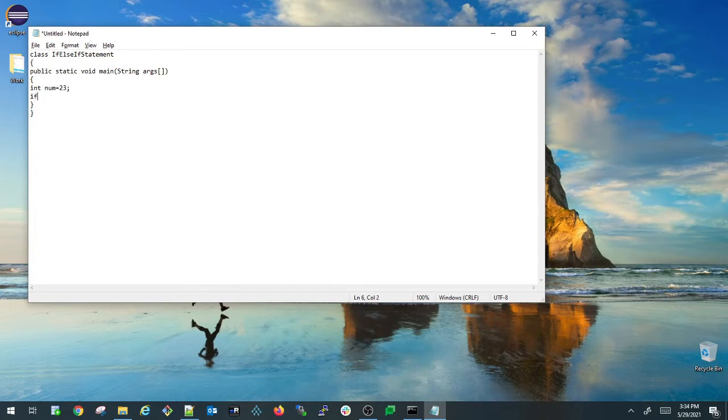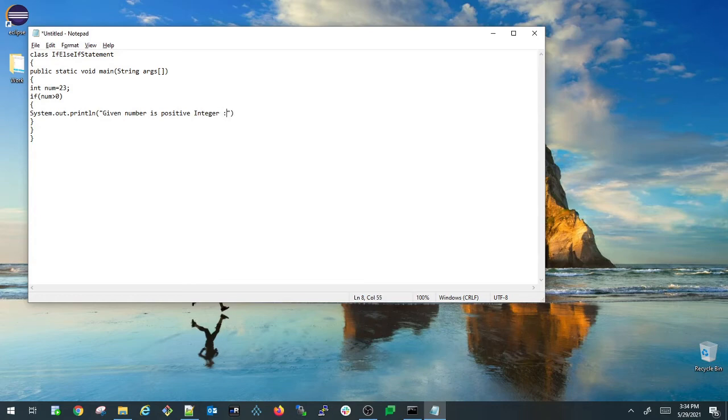So here I am writing a condition saying that if num greater than 0, then I am printing a print statement here, System dot out dot println, given number is positive integer.